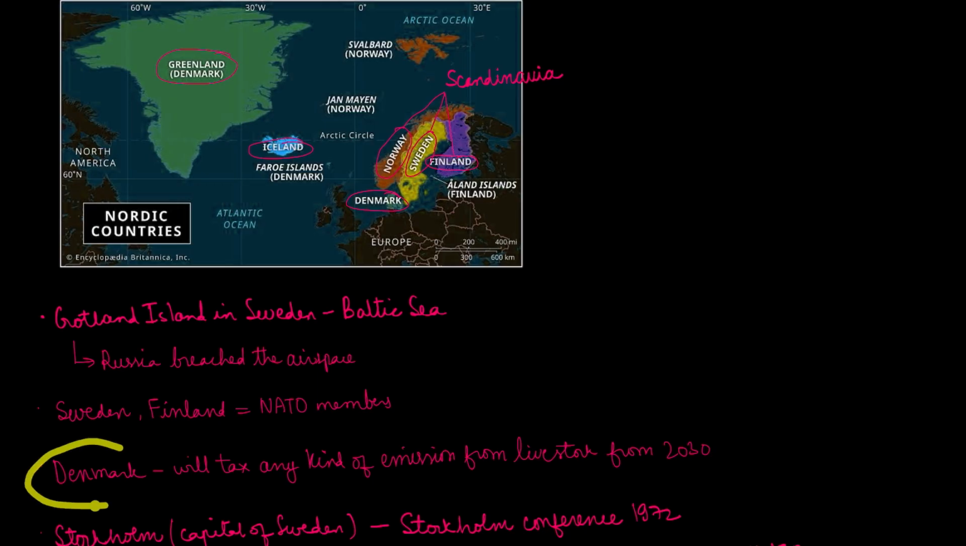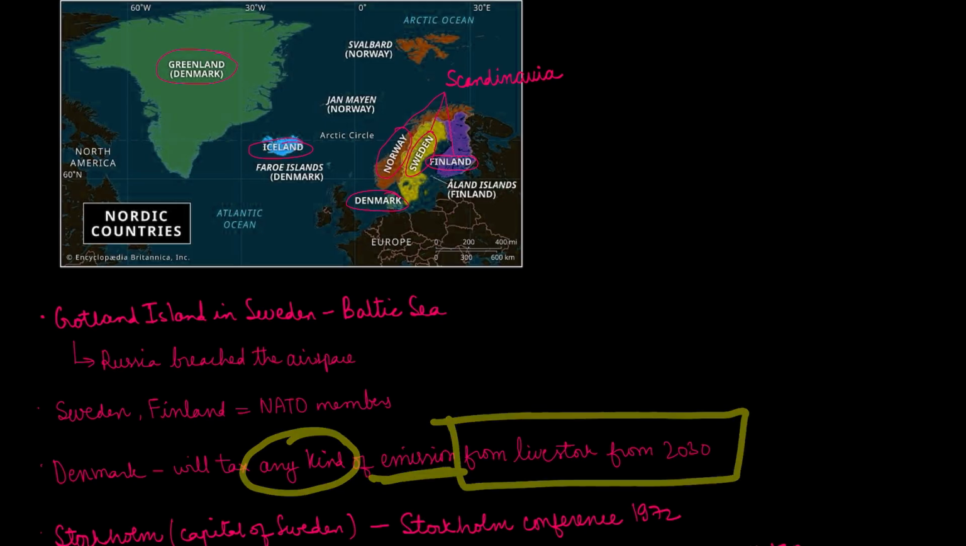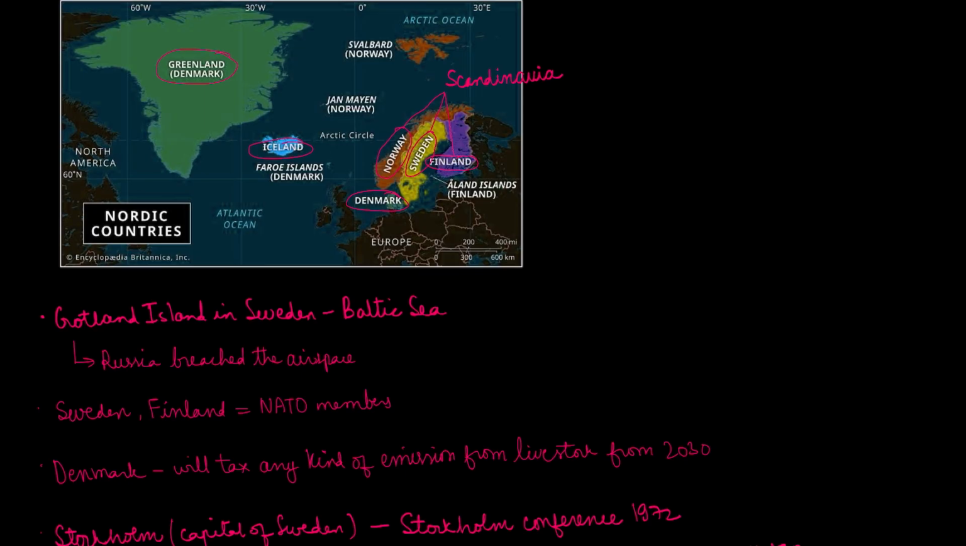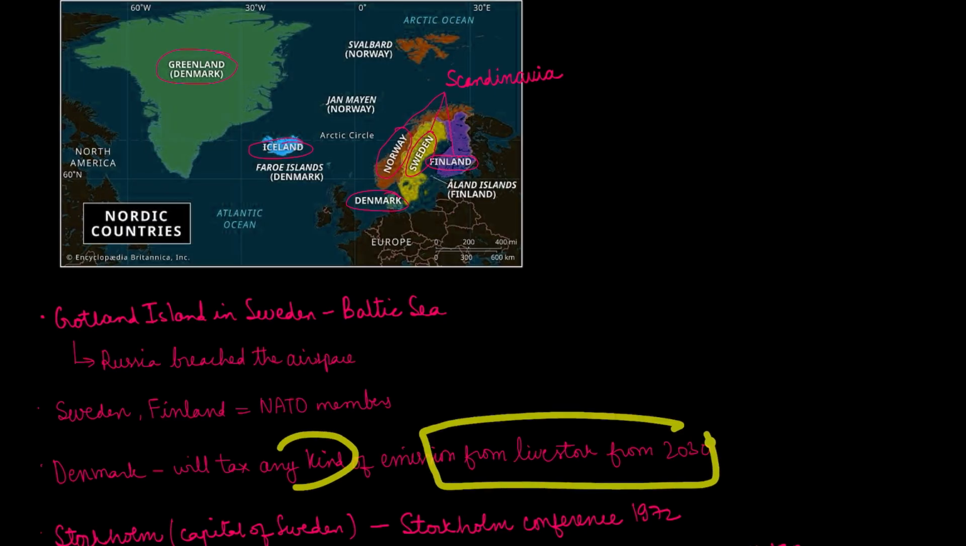Then the country of Denmark. Denmark is in news because Denmark will now tax any kind of emission from livestock from 2030. The most prominent emission from livestock is the methane emissions, which contribute to the greenhouse gases and eventually lead to climate change. So Denmark will now tax any kind of emissions from livestock, not just methane, any kind of emissions.